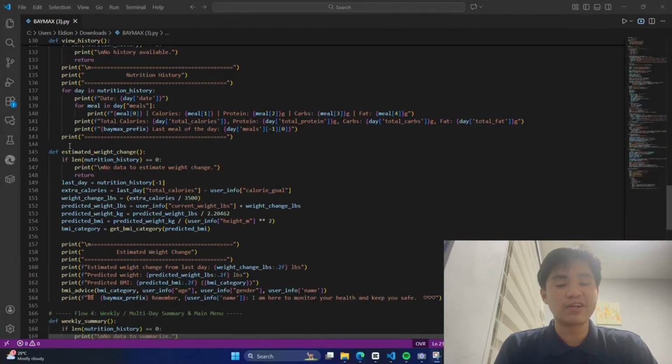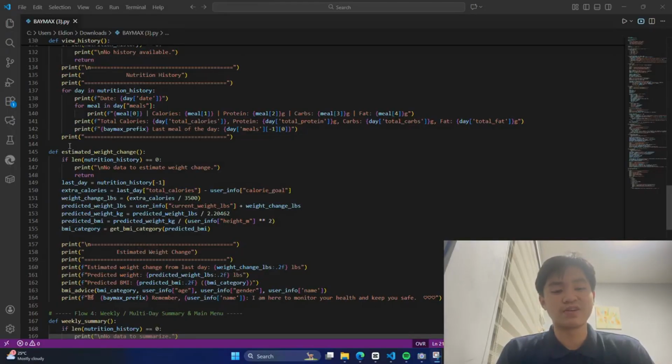Now I'll explain the section of the program that manages nutrition history, starting at line 128. At lines 130 to 143, the program defines the view history function. This function's purpose is to display the user's recorded nutrition data. The first thing it does, around lines 130 to 131, is check whether any nutrition history exists. If the list is empty, it prints a message telling the user that no history is available and stops the function. This prevents errors and avoids trying to show missing data.